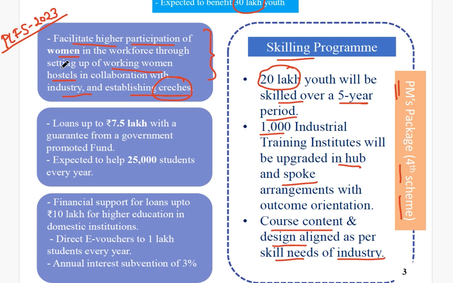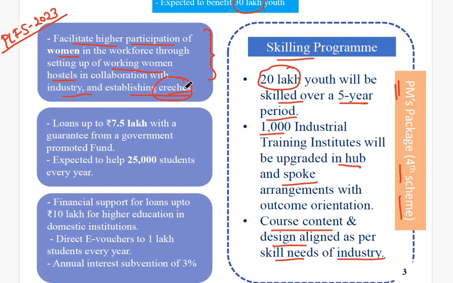The main issue behind the low participation of women in the workforce is family issues, and one of them is that they have babies. So they cannot leave their babies and come to work.